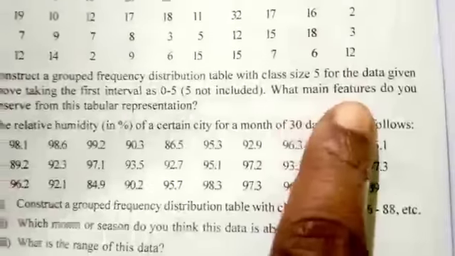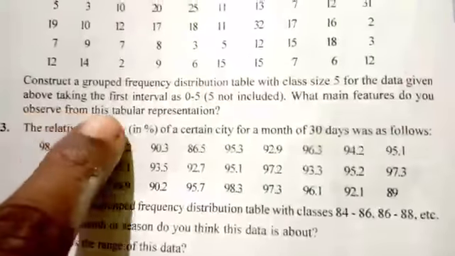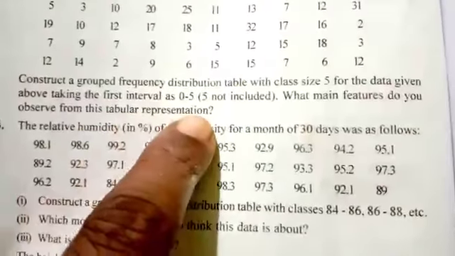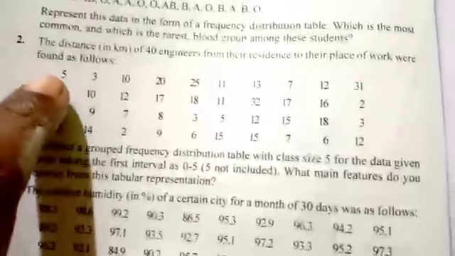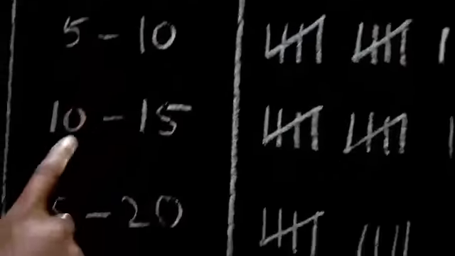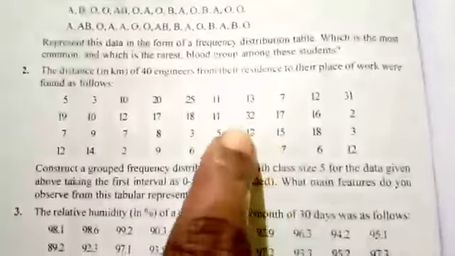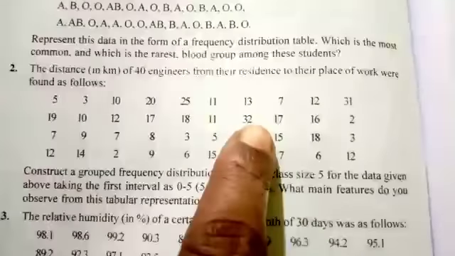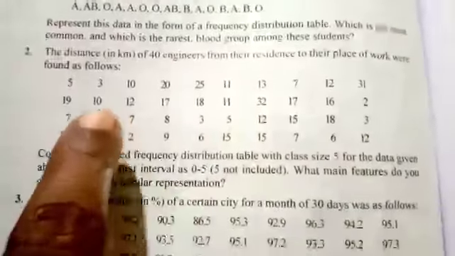What main features do you observe from this tabular representation? So we have to put the tabular column. This is distance 0 to 5, 5 to 10, 10 to 15, 15 to 20, because they have given here. The highest value is 32 they given. That's why we have to put 30 to 35 like that.